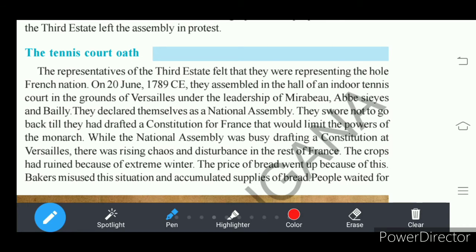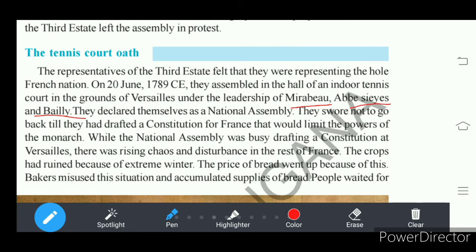In that tennis court, these representatives of the third estate gathered under the leadership of Mirabeau, Abbé Sieyès, and Bailly. These were the leaders of the third estate representatives.